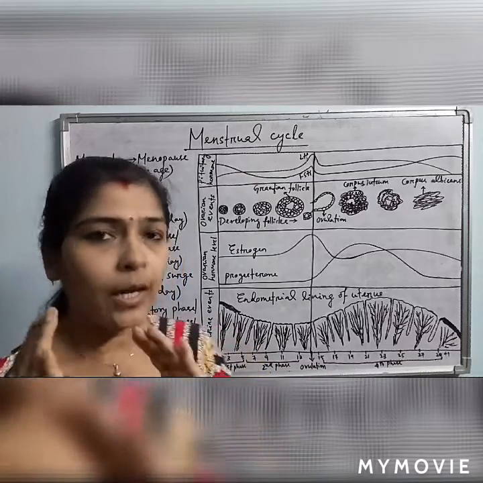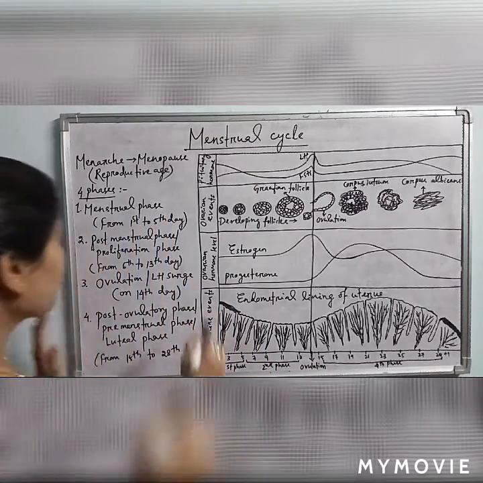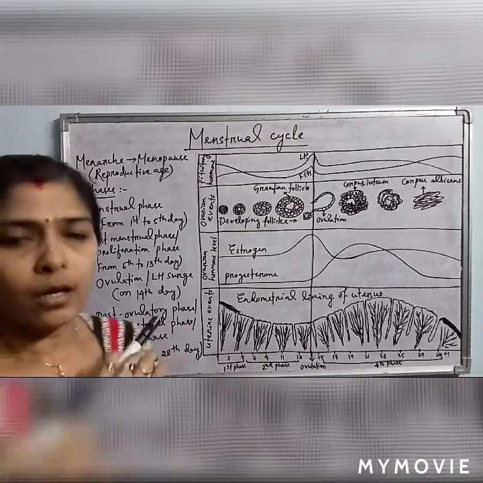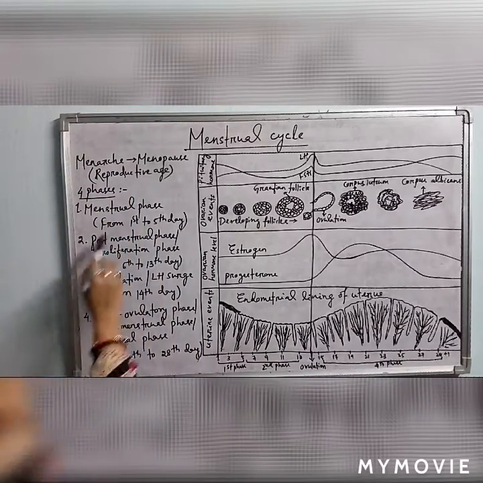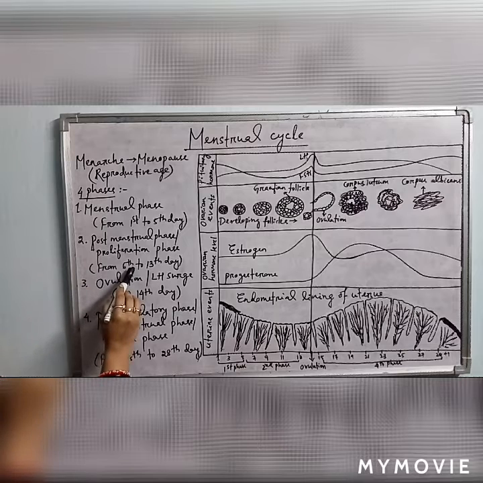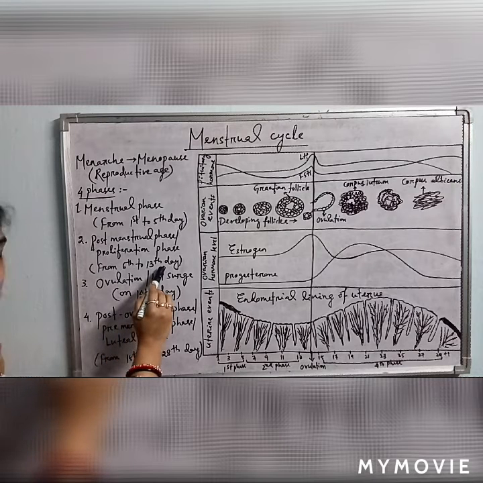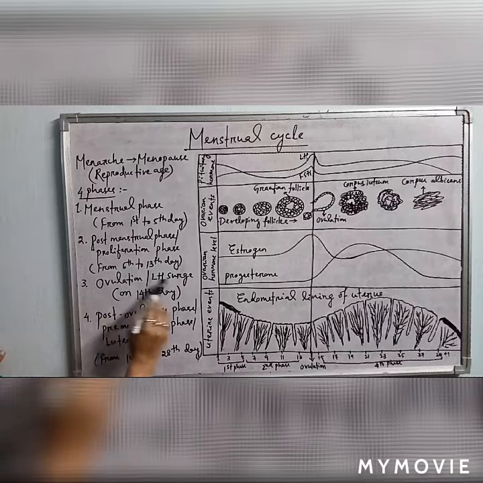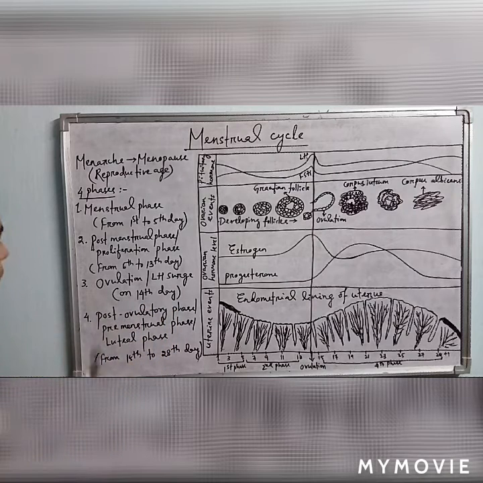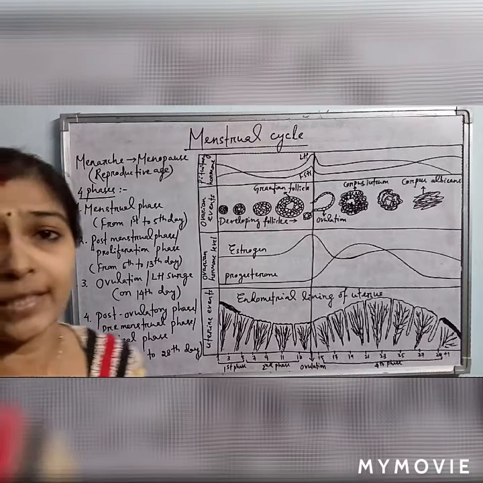And likewise in the uterine lining, what happens? The uterine endometrium again undergoes repairing. So this is the proliferative phase or post-menstrual phase, which starts from the 6th day and lasts up to the 13th day of menstruation. Then the third phase is ovulation, or it is called the LH surge. Ovulation or LH surge, what is it exactly?